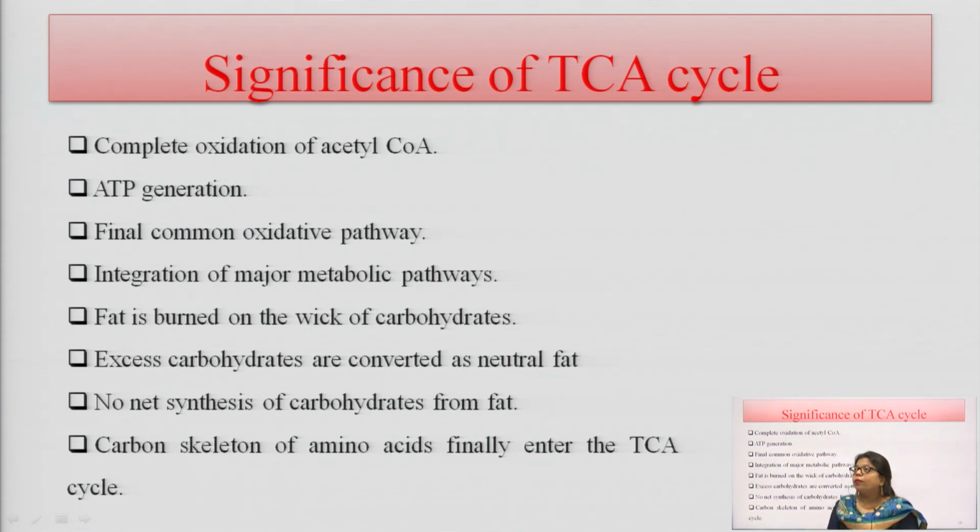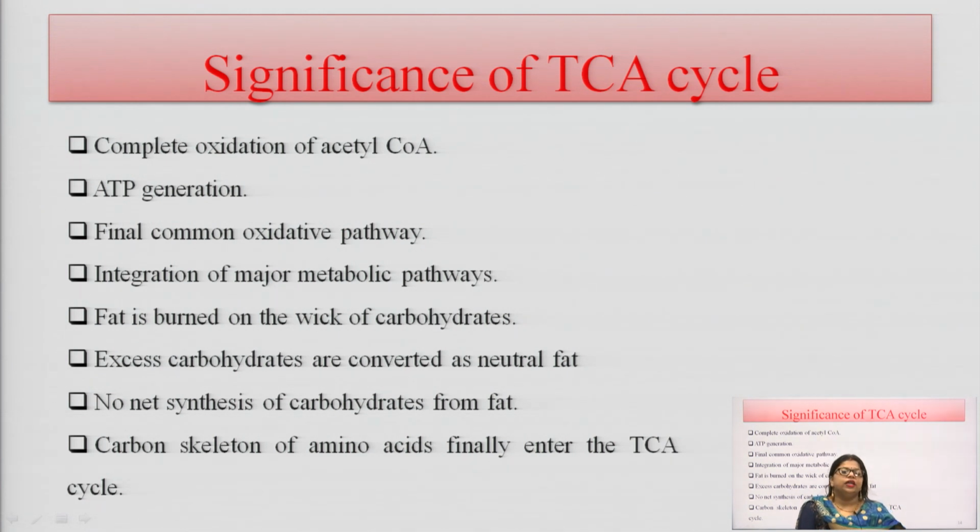And the second is ATP generation, formation of ATPs. So, 12 ATPs are produced from one molecule of acetyl coenzyme A, and this is the final common oxidative pathway, because here the oxidation reaction occurs.